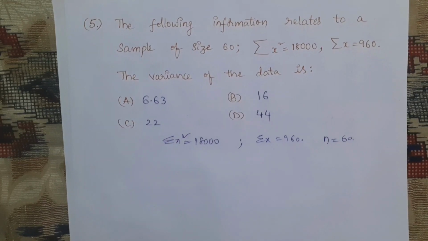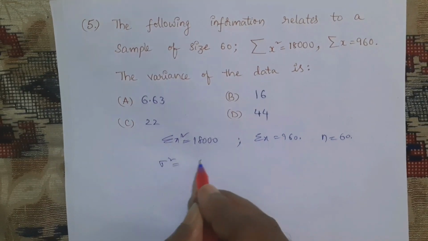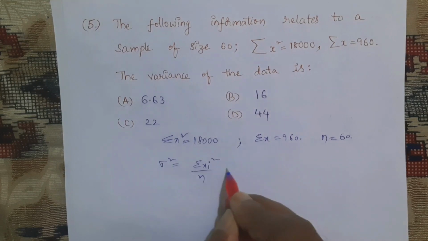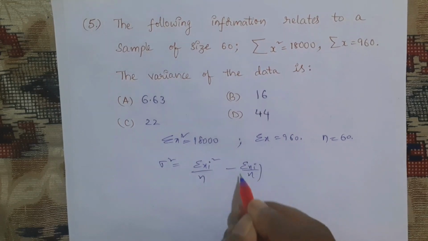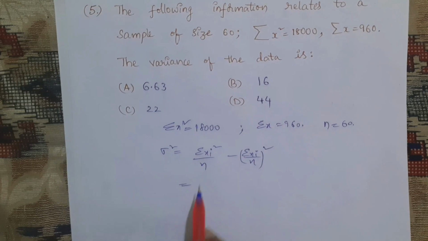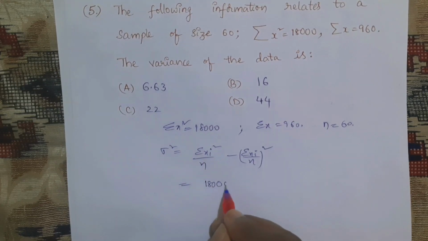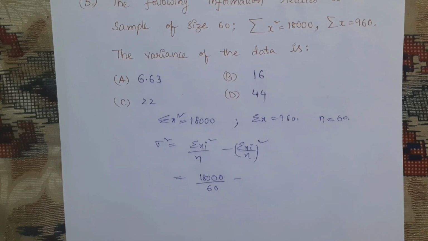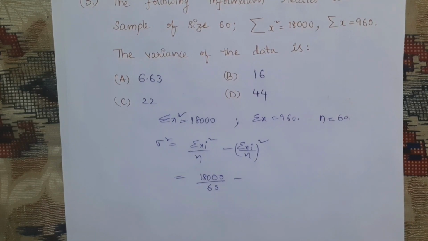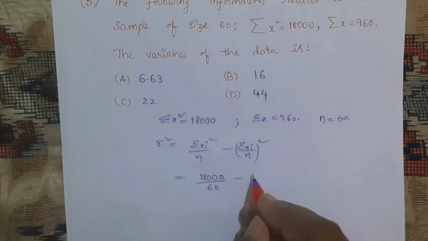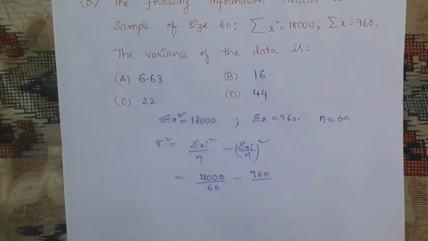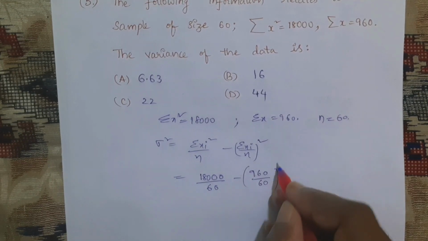Variance means we know that formula, sigma square is equal to sigma xi square by n minus sigma xi by n whole square. Now here sigma xi square, that is given 18,000 divided by 60 minus sigma xi by n. Okay, sigma xi, that is 960 divided by n. What is n? 60 whole square.